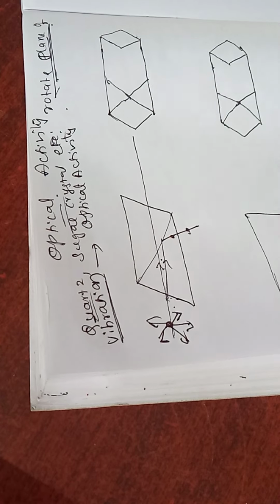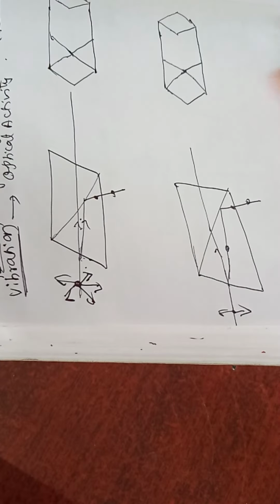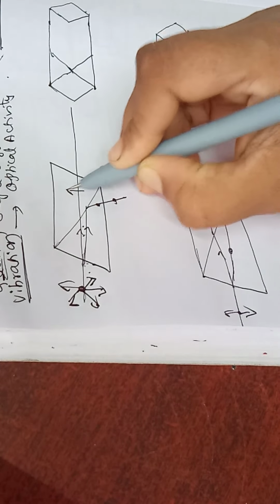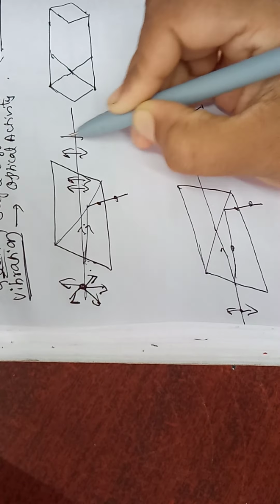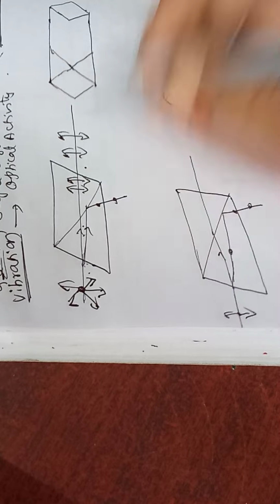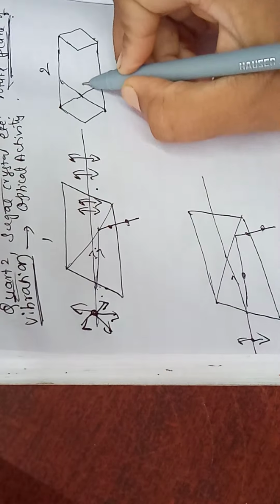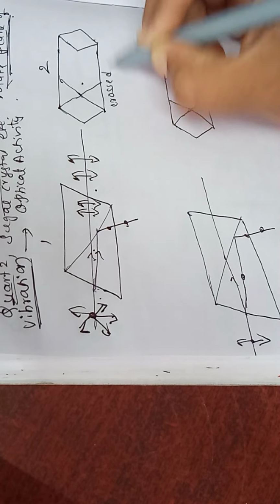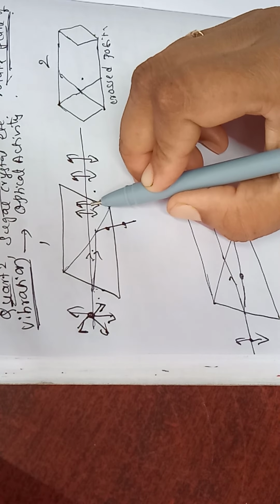Now the extraordinary ray comes out, and this is plane polarized light. It came out from this Nicol. This is the second Nicol. How did I place the second Nicol? In crossed position, which means perpendicular to the plane of the first Nicol.